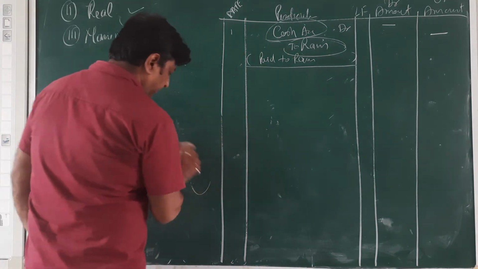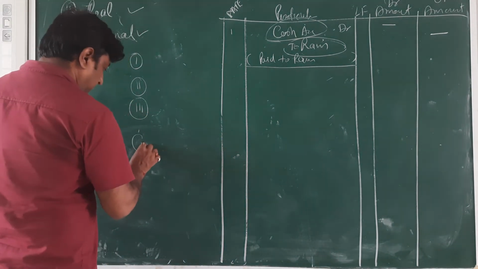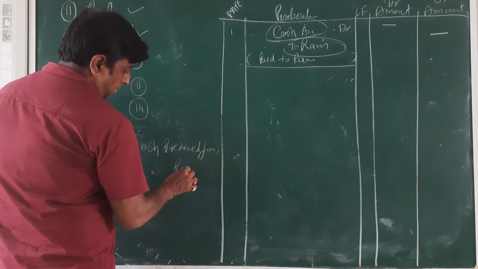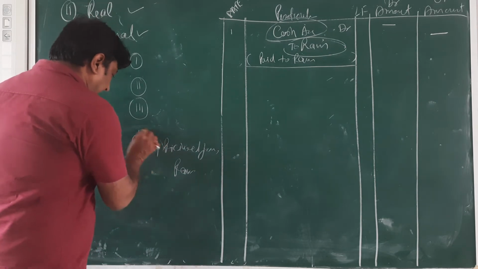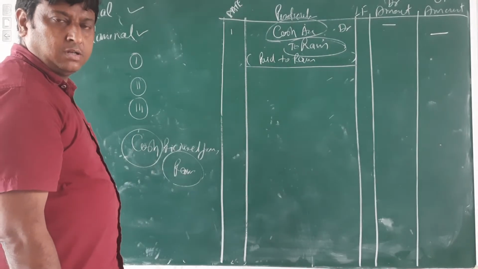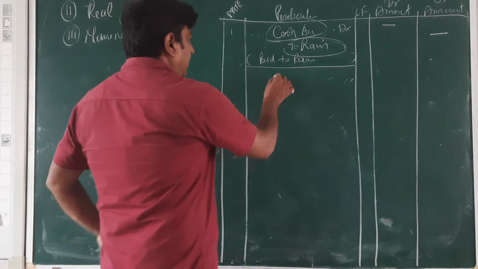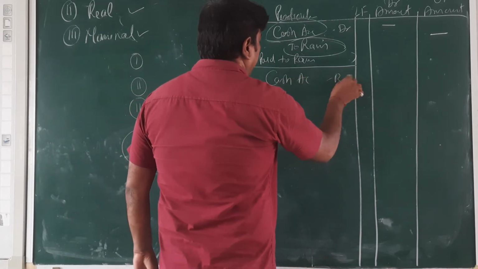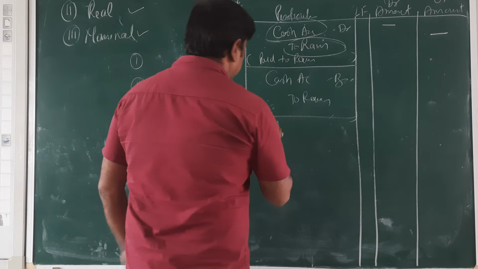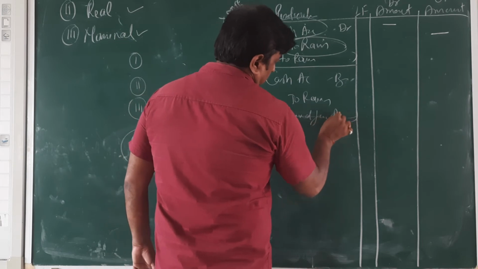Let's see more. Cash received from Ram. You are receiving cash. One account is cash, second account is Ram. Cash you are receiving, receiving means real account, what comes in, debit. It means cash account debit and Ram credit. Narration: cash received from Ram.